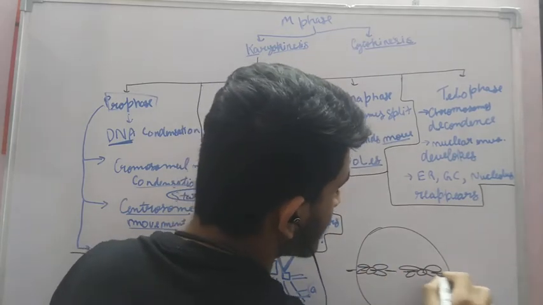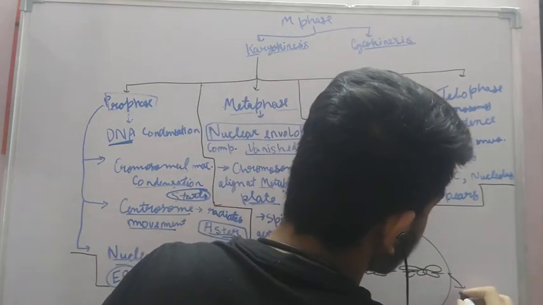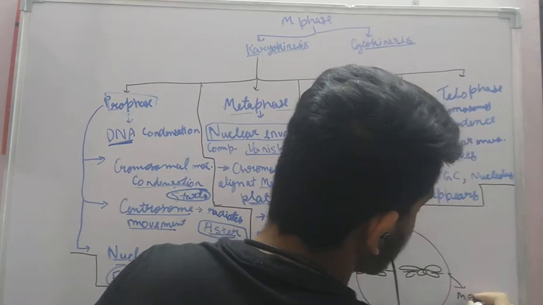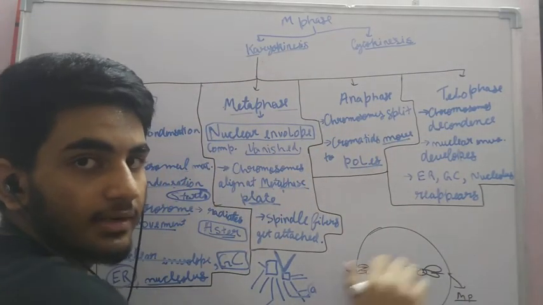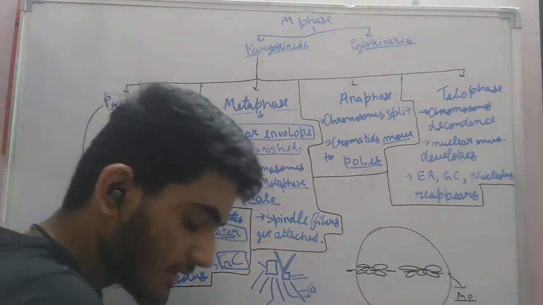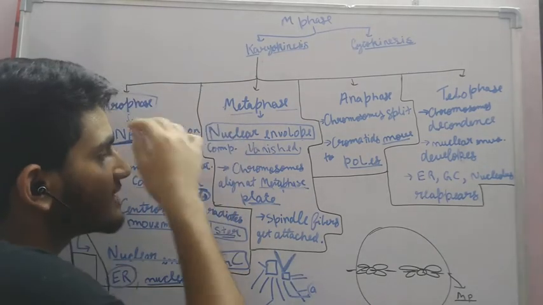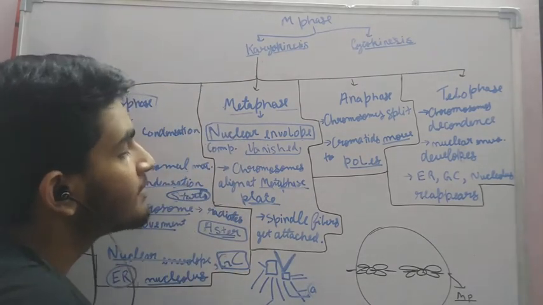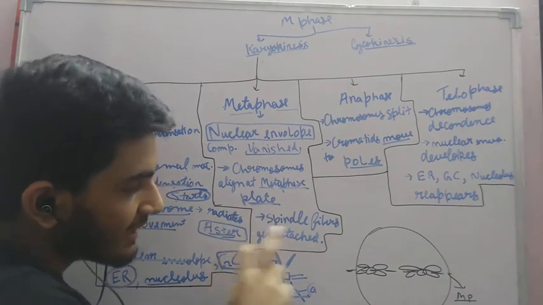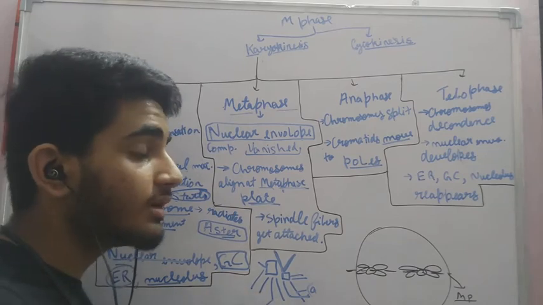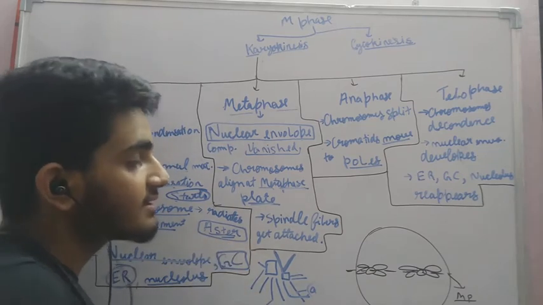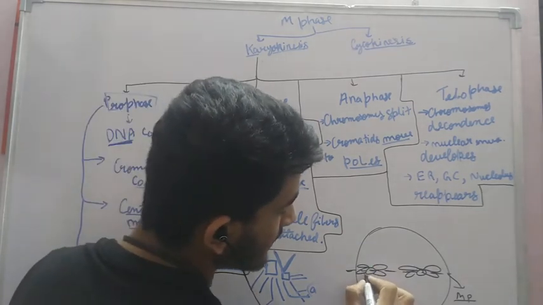So this equator is known as the metaphase plate, and the chromosomes align at the center, as you can see here. In the metaphase, the spindle fibers get attached to the kinetochore. What is the kinetochore? We have studied in the cell chapter that it is a proteinaceous disc which is present here.